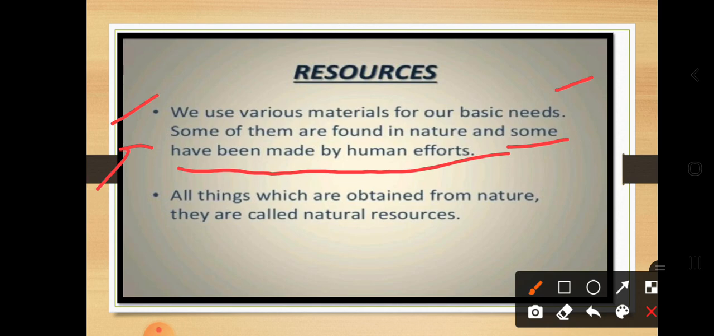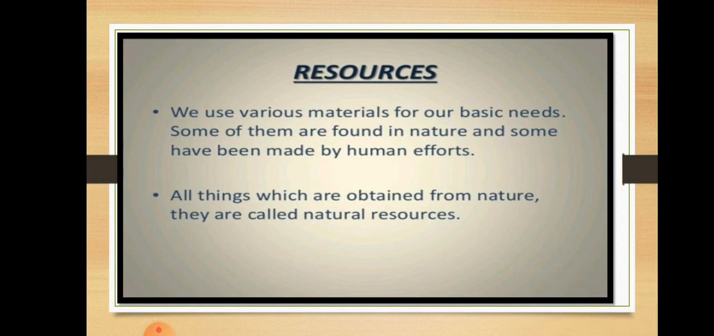and you can obtain water from nature. But for other things, like if you want to live in a building, then you have to build it. That is possible by human efforts. All things which are obtained from nature are called natural resources. The things we can obtain from nature, prakriti, are called natural resources.